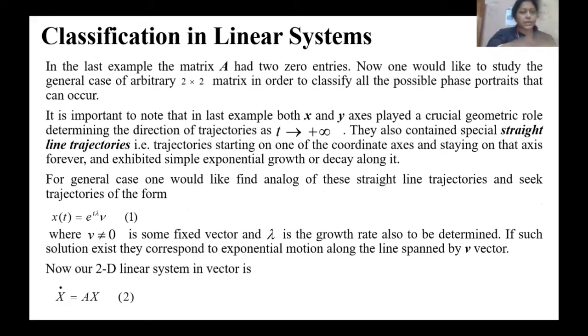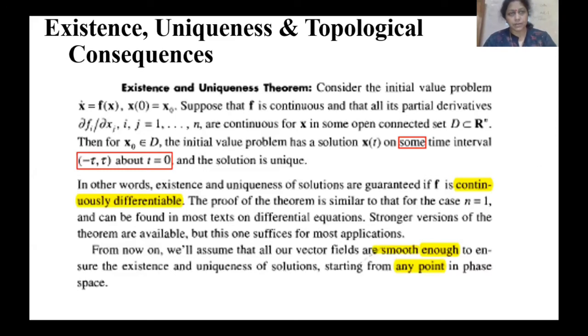Like in the earlier example, we had the 2 by 2 entries. So if you would like to study that, x(t) equal to this one, x dot equal to Ax. If we are taking this example, and this is the theorem, I'm not going into much detail about the theorem, but I already explained it many times. For finding the initial value of any function x dot equal to f(x), you put that equal to 0, then you are getting a point in some time interval.